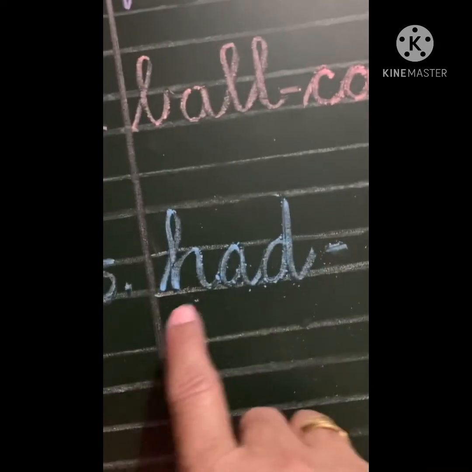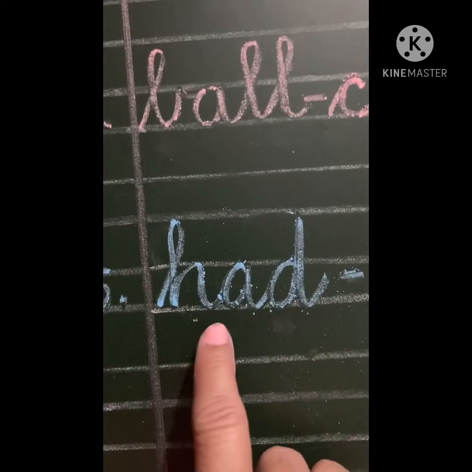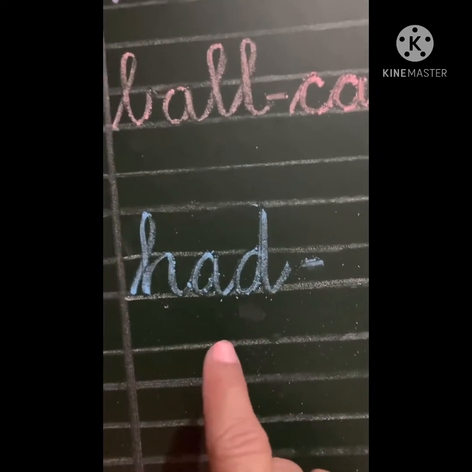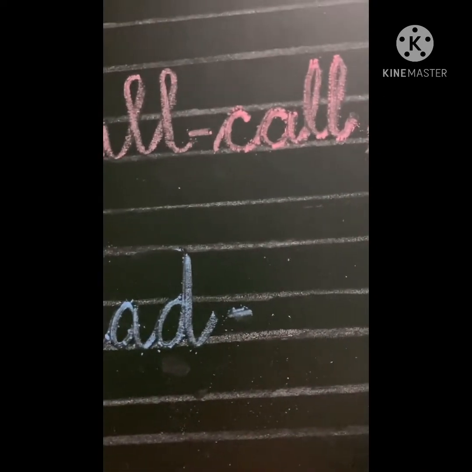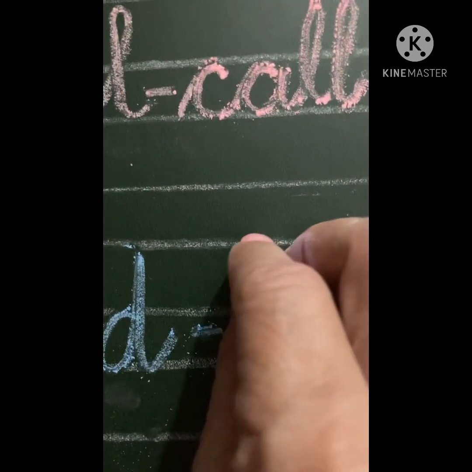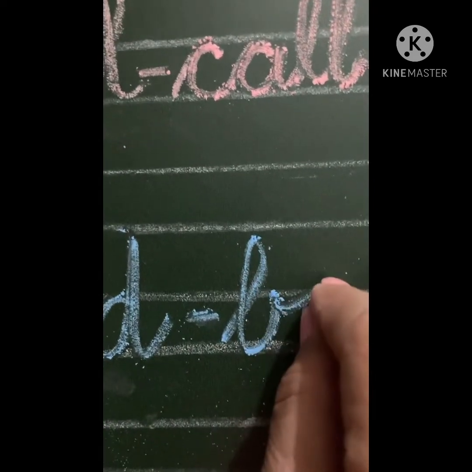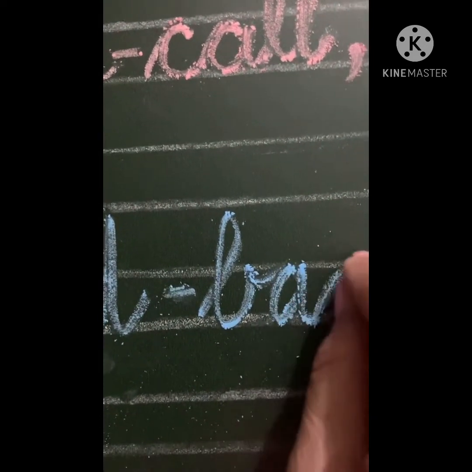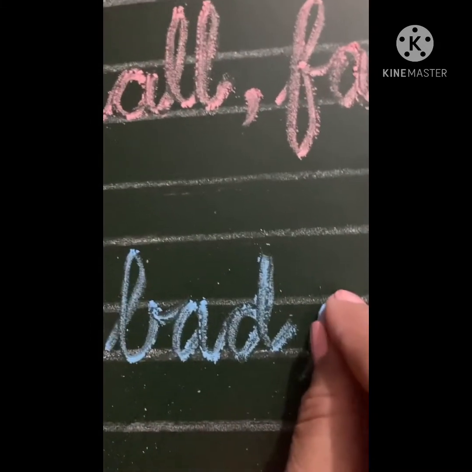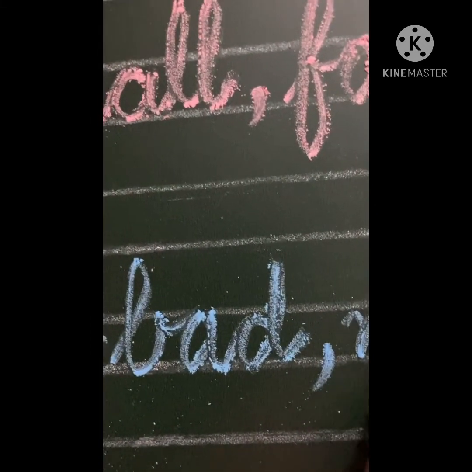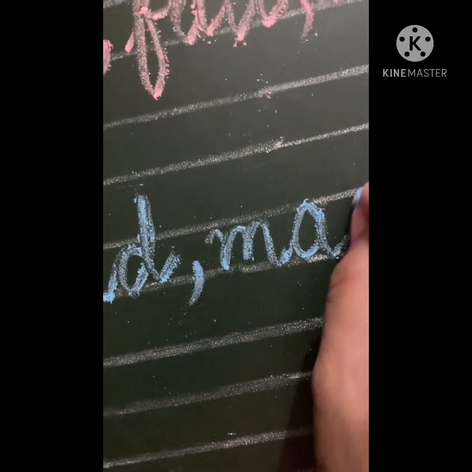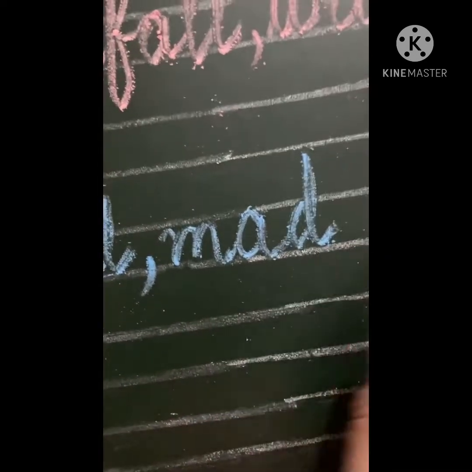Let's write the next rhyming word. We are having add family words over here. They are also called family words as well as rhyming words. So for writing the last, we'll be taking up B sound at first instance and A, D, bad. Next we can take up M sound at first place and A, D, mad.